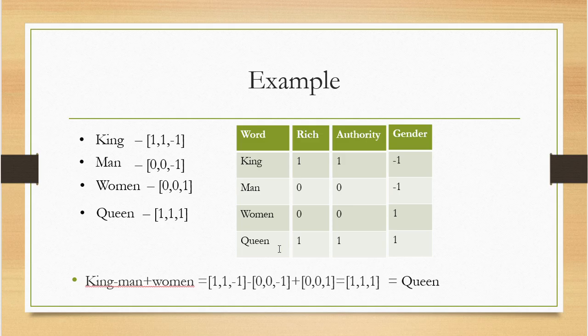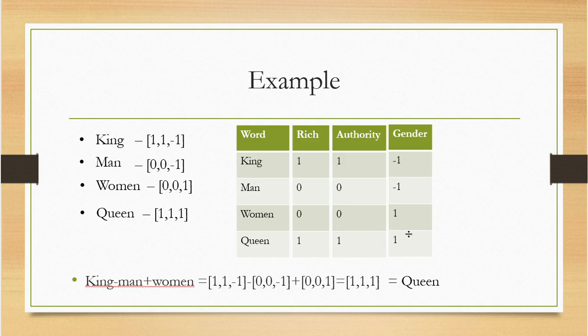Both king and queen are rich, so it's 1 for richness. And queen also has authority, so again it's 1 for authority. And gender is female, so it is +1. Overall, the queen is represented with vector 1, 1, 1.